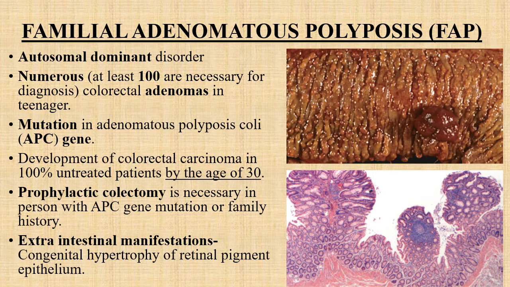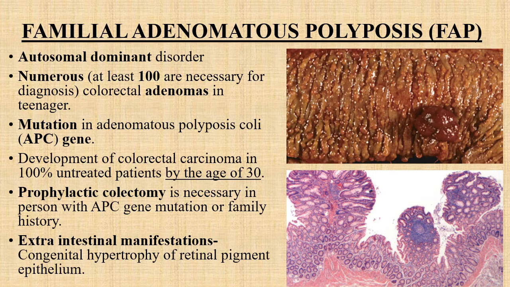The chief mutation behind the development of familial adenomatous polyposis is in the adenomatous polyposis coli gene, and development of colorectal carcinoma in 100% of untreated patients by the age of 30 is seen with mutation of the APC gene. So prophylactic colectomy is necessary in a person who has an APC gene mutation or a family history of development of colonic adenomas.